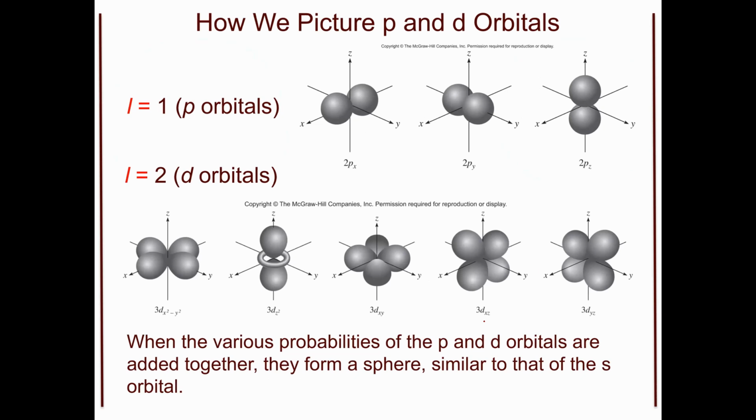Notice that the p orbital, our L being equal to 1, has a different volume, and we are given 3 orientation possibilities. Well, what does that mean for us? As you'll notice, we have the 2px orbital, the 2py, and the 2pz. We label them based off of the coordinate axis that is there.